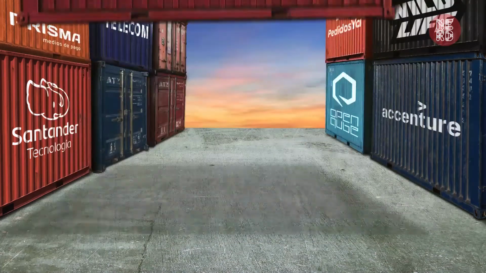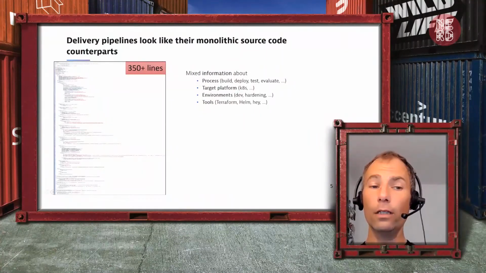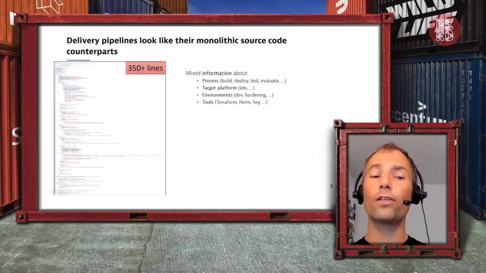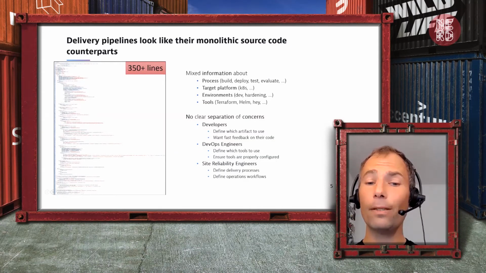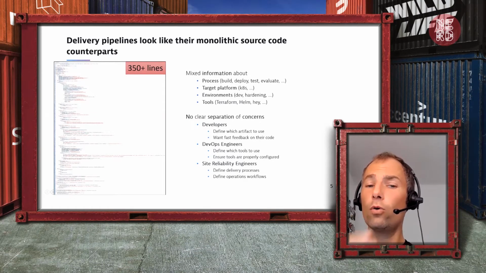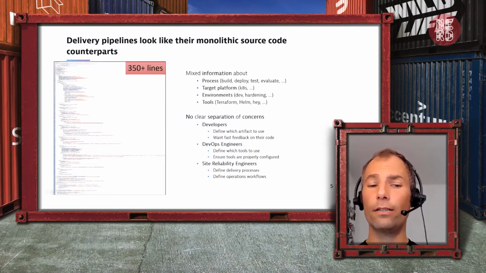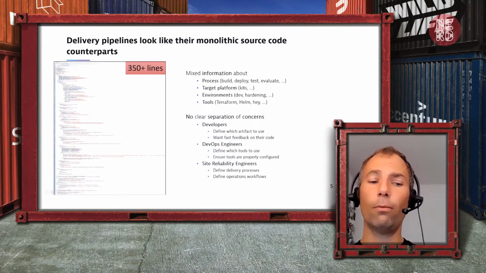So it's not the size necessarily, but the problem with these traditional pipelines is that you have mixed information about process, target, platform, and environment. So in that file, somebody specified what's the process, where do we deploy to, which tools do we use? Everything is hard-coded in that pipeline, which means you have no clear separation of concerns on who is defining the process, who is defining the tooling, and how do I really interact as a developer with it. And I think this is a problem.